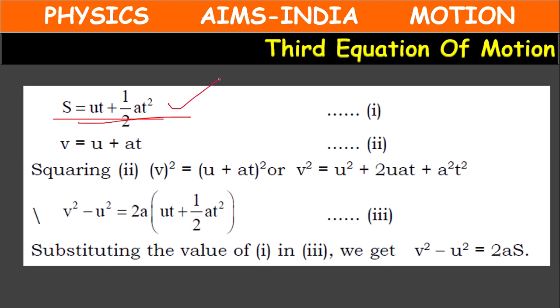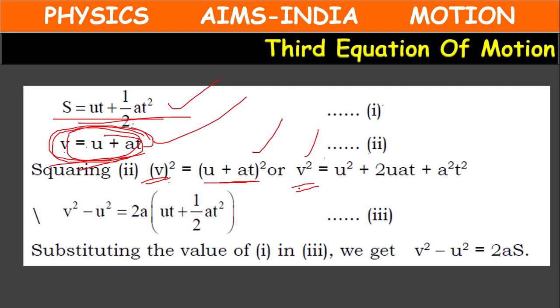s equal to ut plus half at square, v equal to u plus at. We have two equations. Let's square on both sides. Let's take the second equation. On squaring both sides, you will have v square equal to (u plus at) whole square, or v square equal to u square plus 2uat plus a square t square, according to the (a plus b) whole square formula. This u square will go to this side.